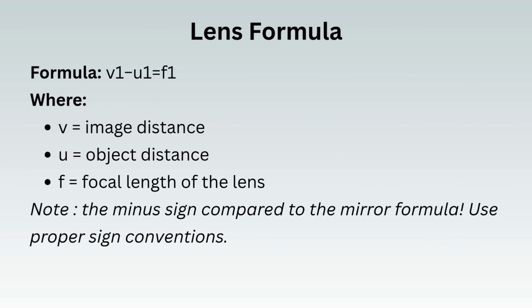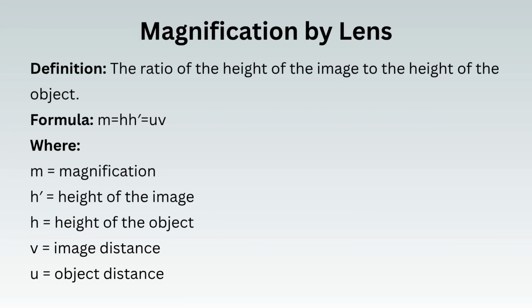Lens formula: 1/v minus 1/u is equal to 1/f, where v is the image distance, u is the object distance, and f is the focal length of the lens. Note the minus sign compared to the mirror formula. Use proper sign conventions.